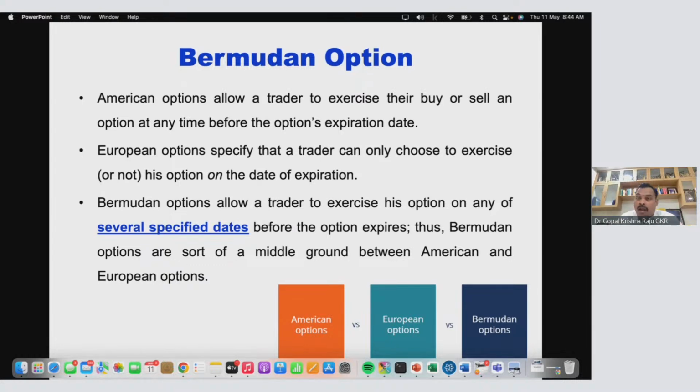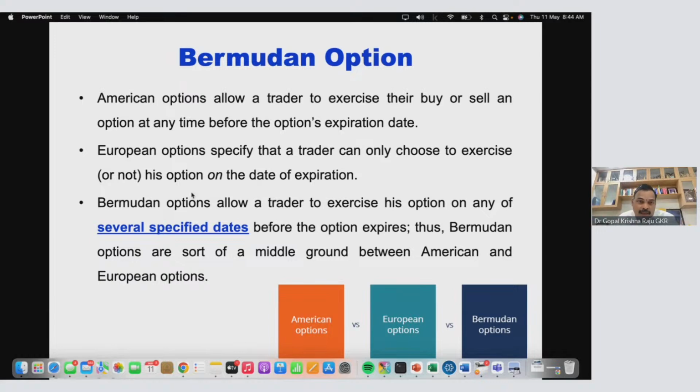If I have a call option, I have the option to buy. But with a put option, I have an option to sell, and the opposite party is obligated to buy. A European option can be exercised only on the exercise date. E for European, E for expiration date. American option, A for anytime. A Bermudan option is like staggered, every 10 days once, every fortnight once, every weekend once.